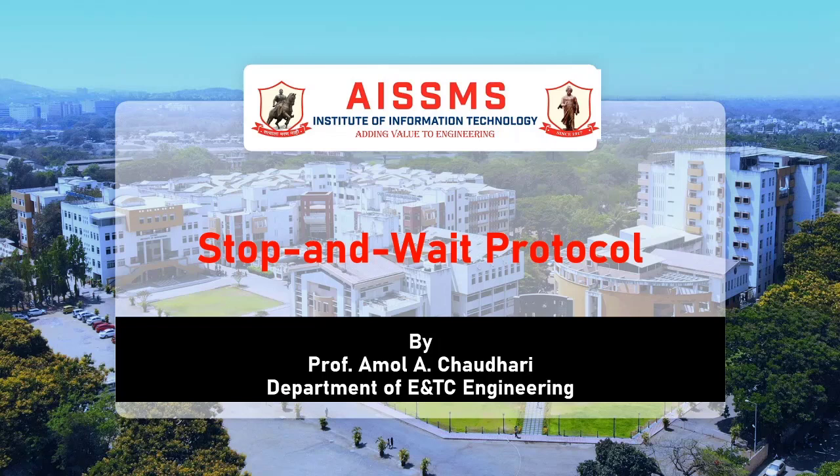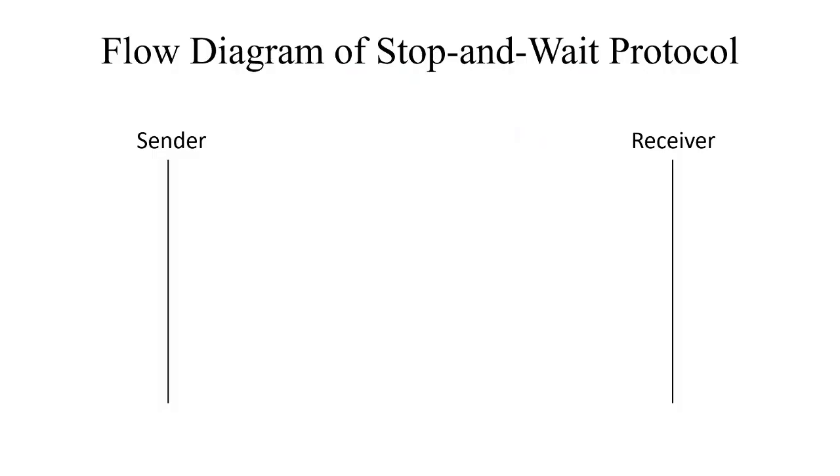In this video, I am discussing the flow diagram of the stop and wait protocol from the subject Computer Networks and Security. In stop and wait protocol, we use sequence numbers for the packets. The sequence numbers are based on modulo 2 arithmetic, that is, a packet can have number 0 or 1. Also, the acknowledgement number is always announced in modulo 2 arithmetic, and it is the sequence number of the next packet expected from the sender.